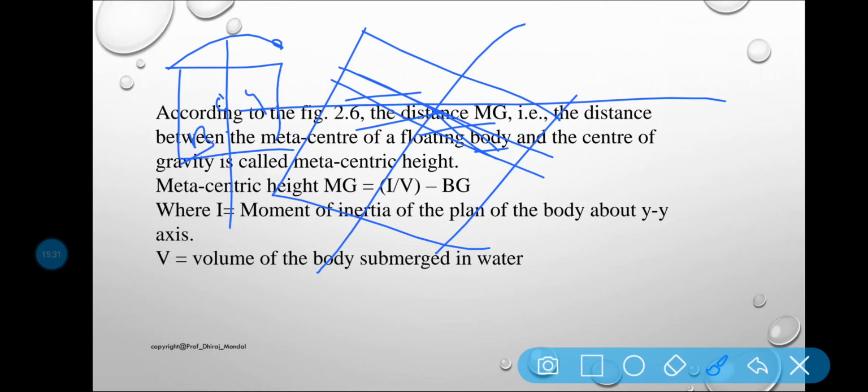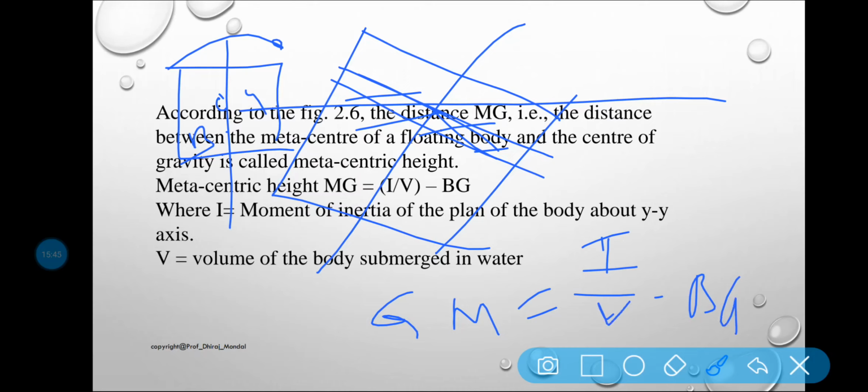Here basically by the help of the equation, some principle of moments, by the help of a couple we can say that the metacentric height GM is equal to I by V minus BG. What is I? I is the moment of inertia, and V is the volume.